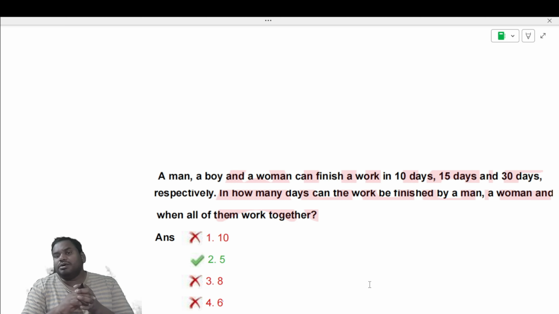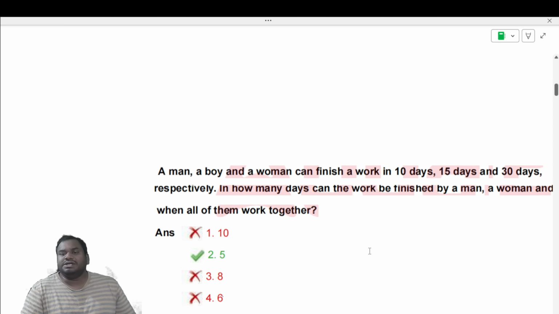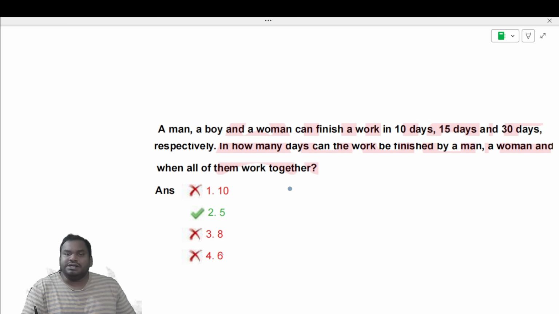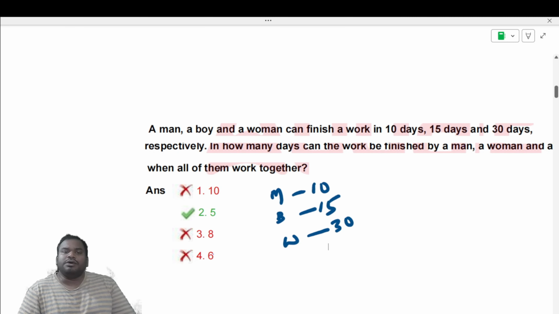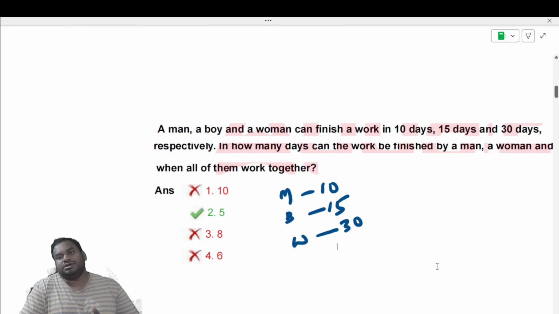See, a man, a boy, and a woman can finish a work in 10 days, 10 days, and 30 days respectively. So, in how many days can the work be finished by a man, a woman, and a boy when all of them are working together?